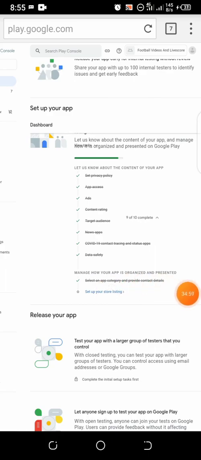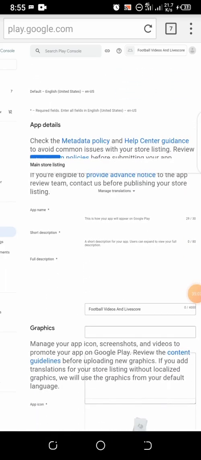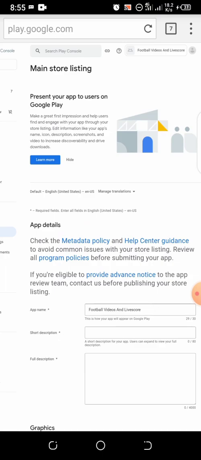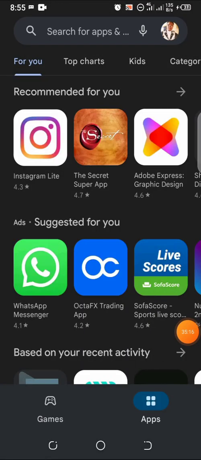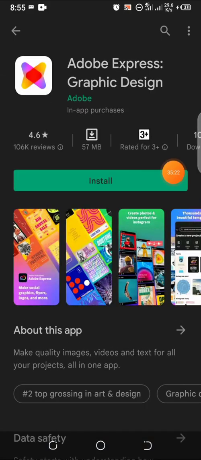So let me check it again. I want to click on it to check again. So we've not set up our app listing, so we are going to click on set up app listing now. All right, so setting up our app listing, the app name, everything is there. Now the short description. Let me show an example of the short description.